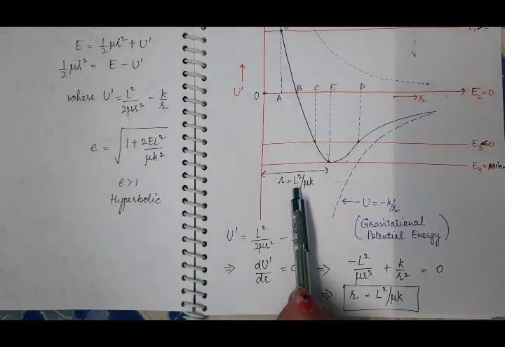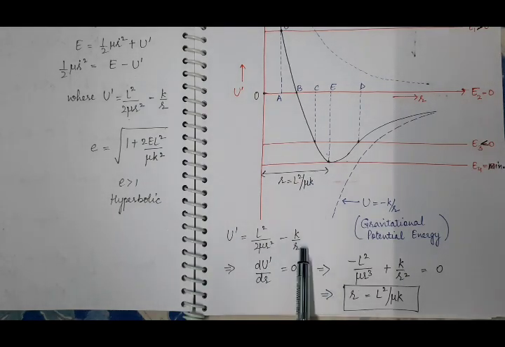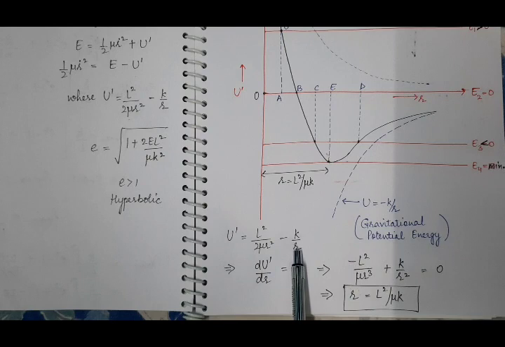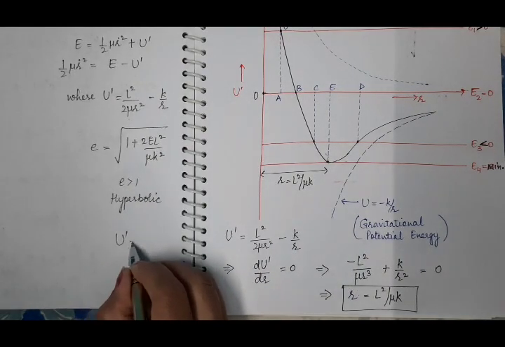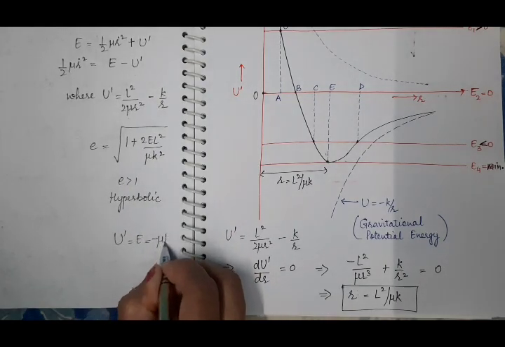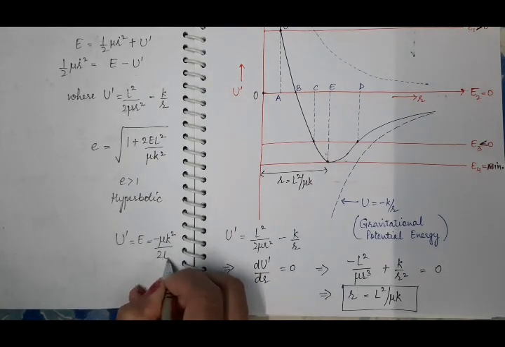And now put this R in this equation to calculate the minimum value of U dash. So when you put this value of R in this equation, you will get the minimum value of U dash, and it is equal to the minimum value of energy, that is minus mu K square by 2L square.